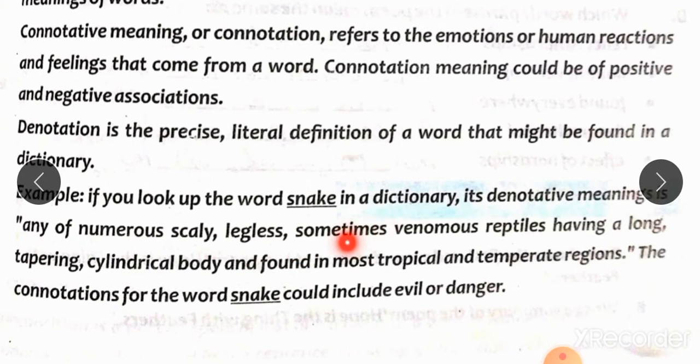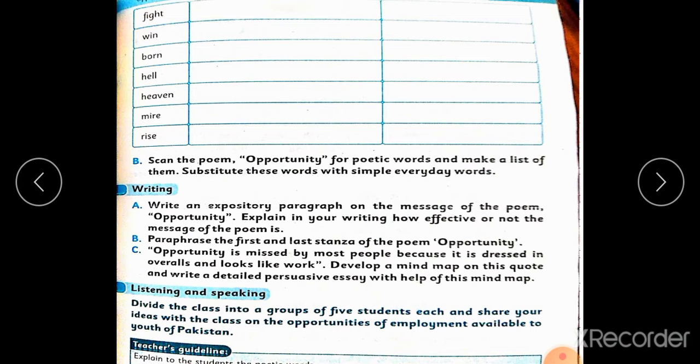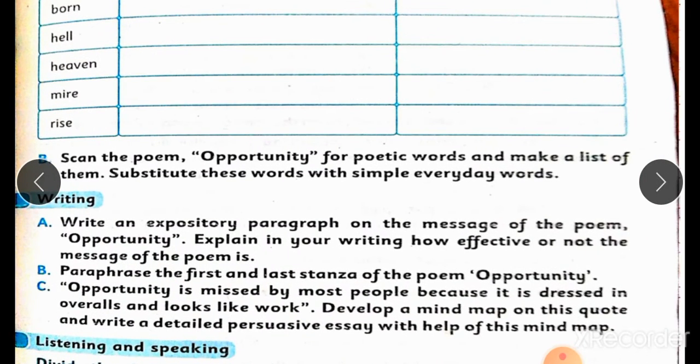So, the denotative meaning will be any of numerous scaly, legless, sometimes venomous reptiles having a long, tapering, cylindrical body and found in most tropical and temperate regions. While the connotative meaning, the connotations for the word snake could include evil or danger. So, this consists of human reactions and feelings. So, this will be your activity. You will do it in your activity copy.